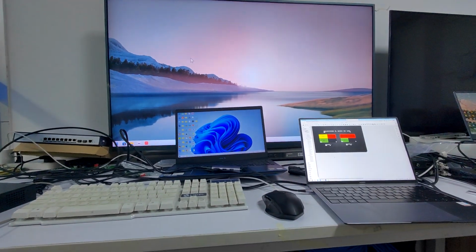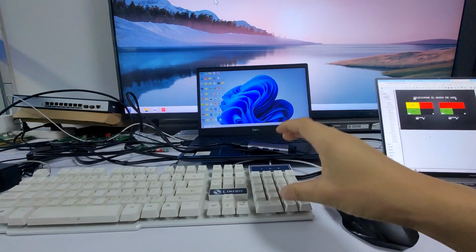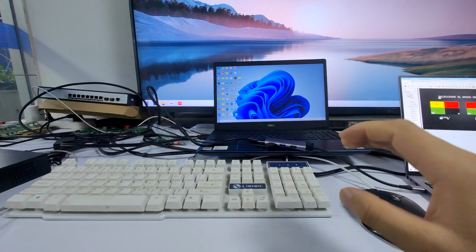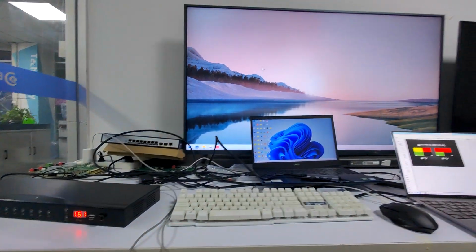Okay, so this is how we do the switching by the hotkey switching or the front push button switching.